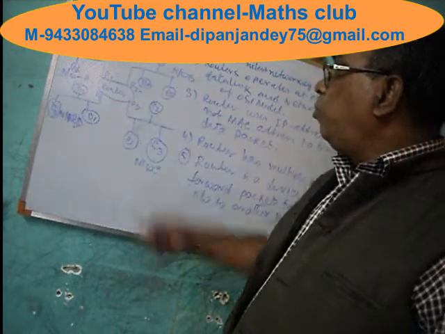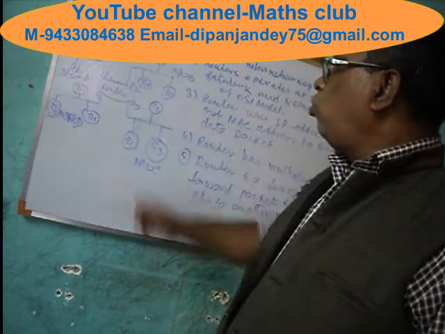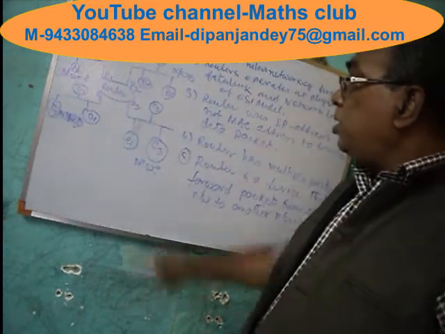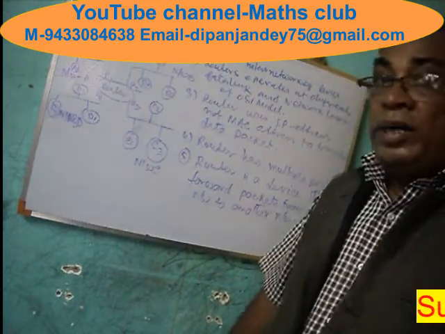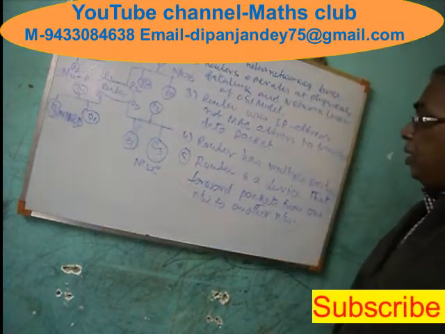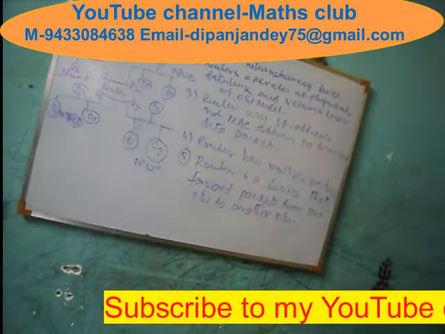C3 is connected to port 3. That means router will forward the data packet to port 3, P3. Then C3 will receive the data packet. So this is called forwarding.